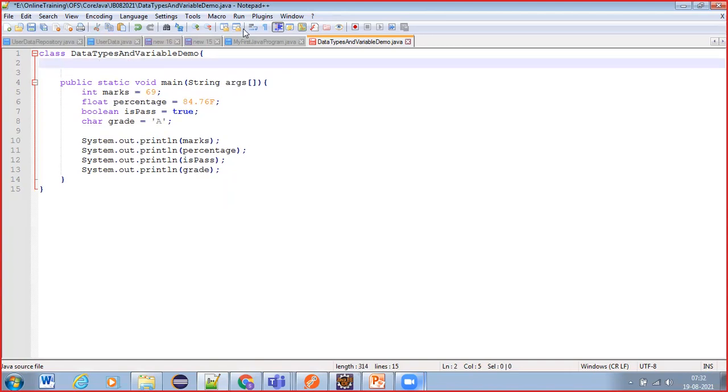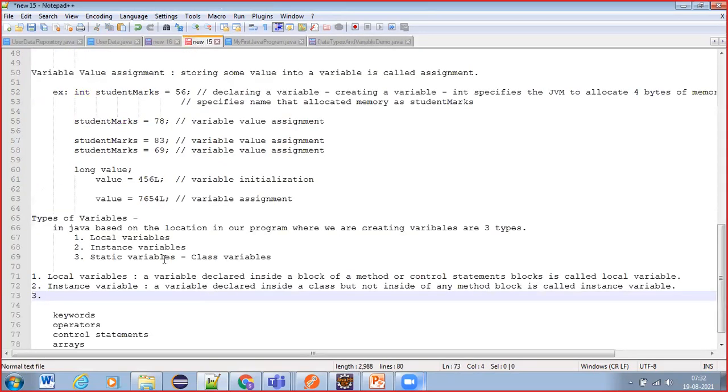Next, the other type of variables that we have are static variables. So what are static variables?